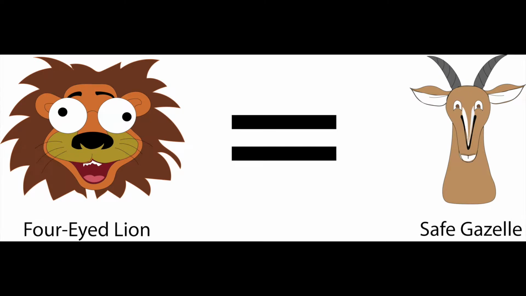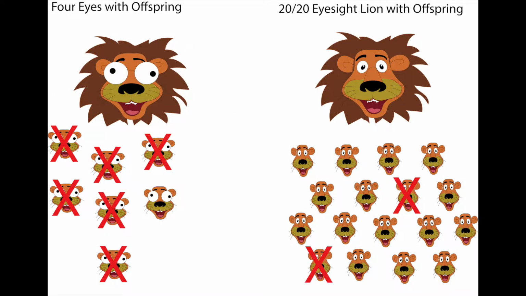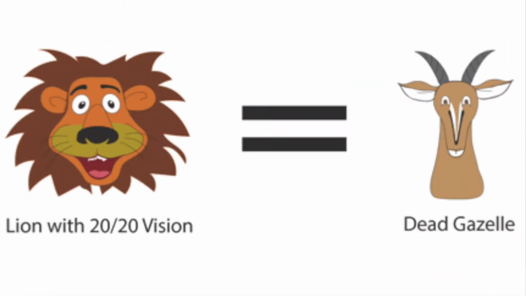For example, if a lion is born with bad eyesight, its chances of surviving are small because he can't see the gazelles very well. The third postulate claims that this variation affects the offspring. So, if the lion has bad eyes, his babies are likely to have bad eyes too. This in turn will also affect their chances to survive, because they cannot find food as well as other lions that can see perfectly fine.